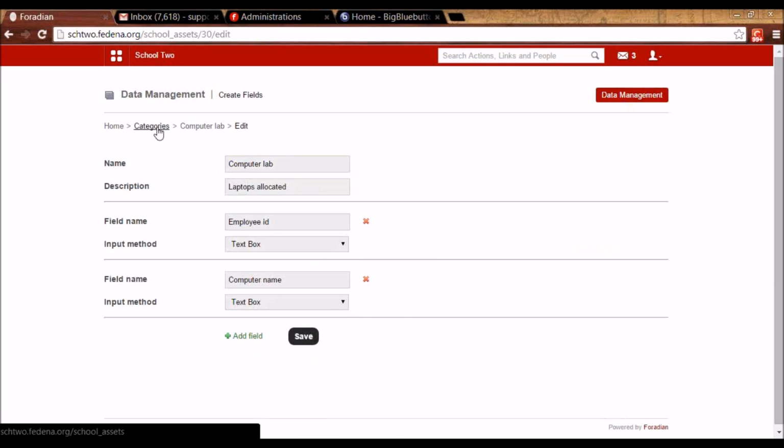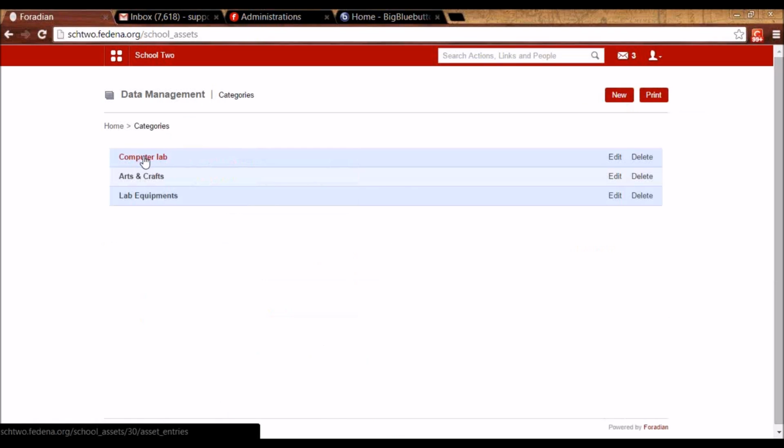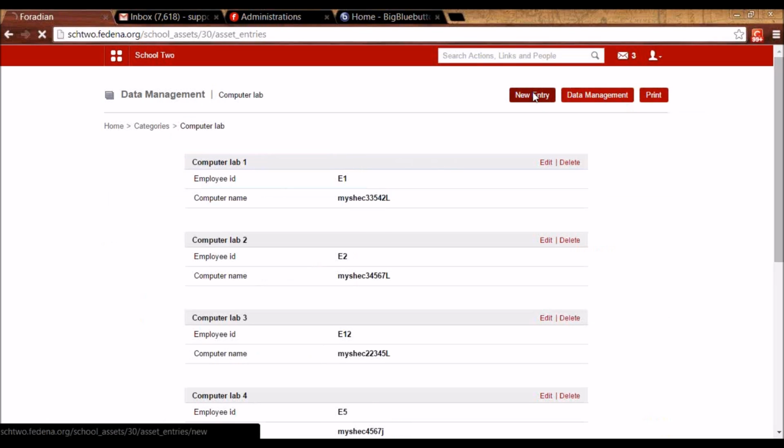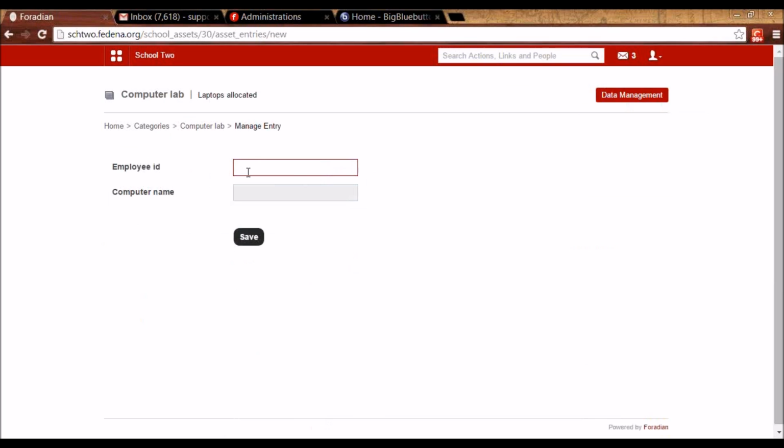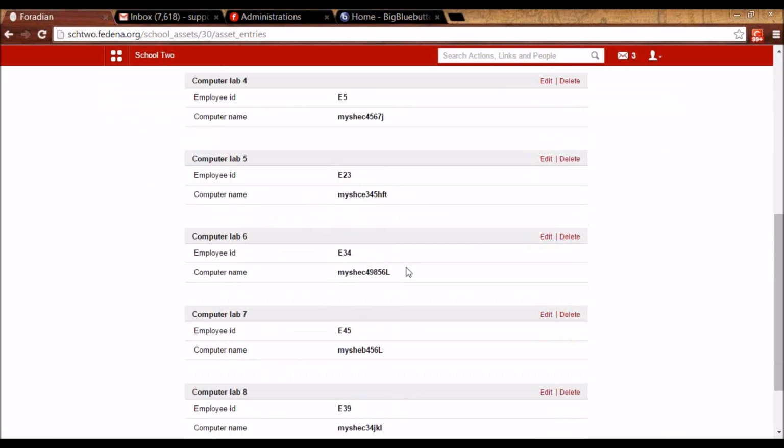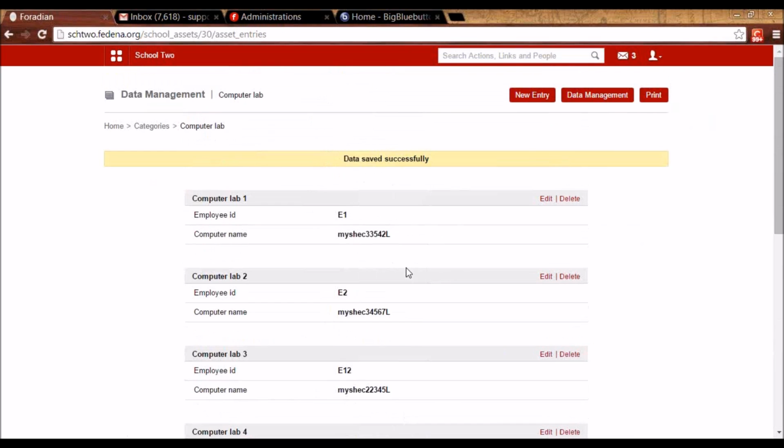So once I've done this, that category will be appearing here, and I can click on New Entry and fill in details like, let's say this is the employee. And I can say this is the computer that is assigned. So I'm keeping records like this. So this is about data management.